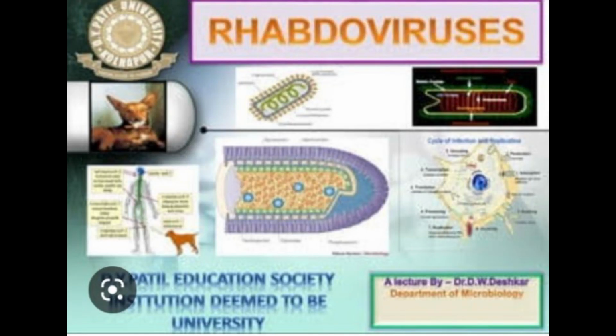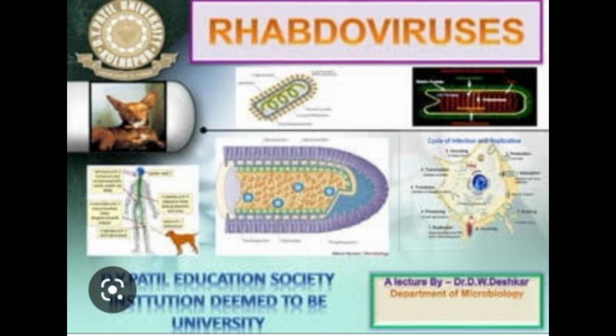Rhabdoviruses introduction. Rhabdoviruses are bullet or rod-shaped viruses with a single-stranded RNA genome. They are included in the family Rhabdoviridae. Rabies virus belongs to the genus Lyssavirus. Morphology: bullet-shaped, 75 by 180 nanometers, with one end rounded and the other planar or concave.